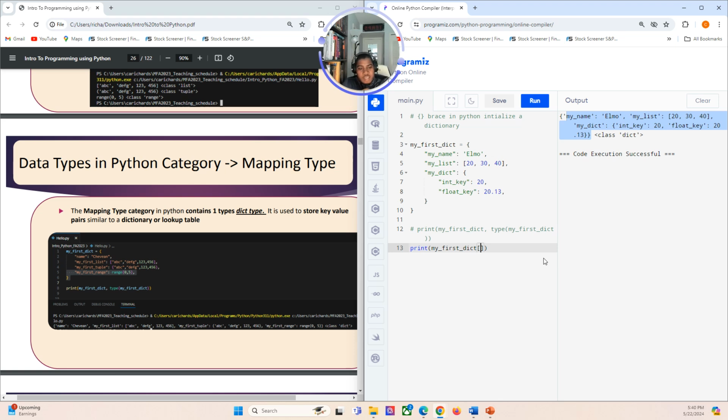But in this case, we don't put numbers in. We have to use the key. So the key here, let's say I need my name, we do my underscore name. And then this will print the value tied to my underscore name. What if we need to access that list, my list? So let's do my list.